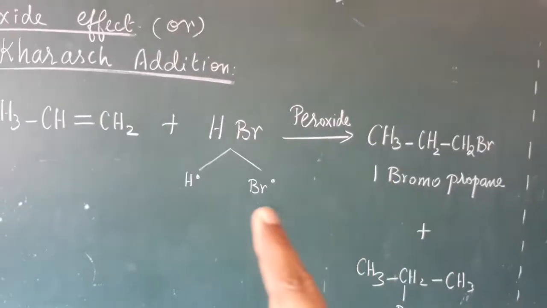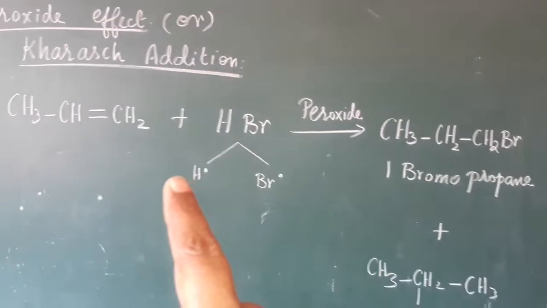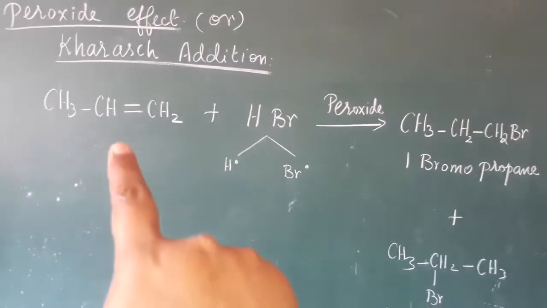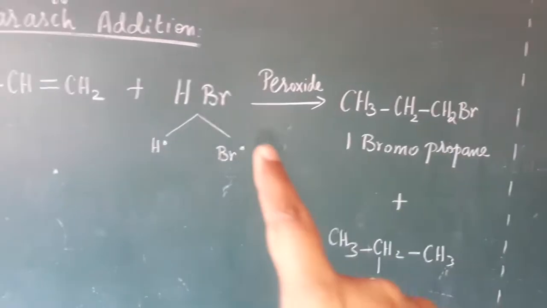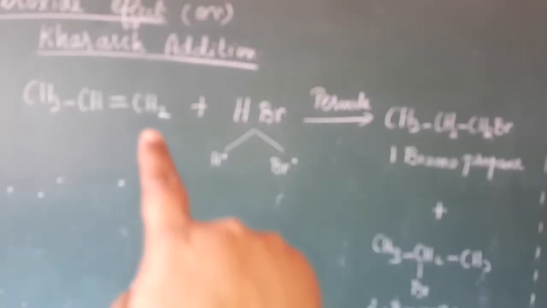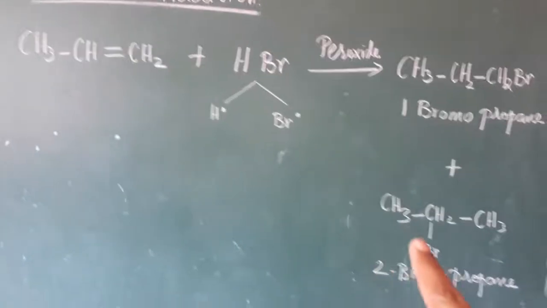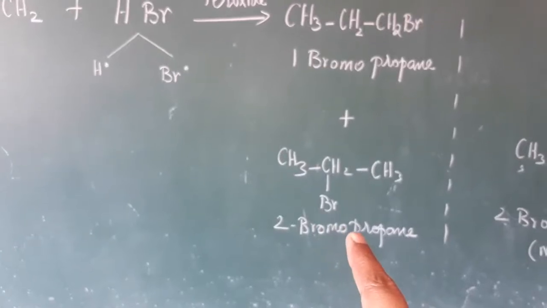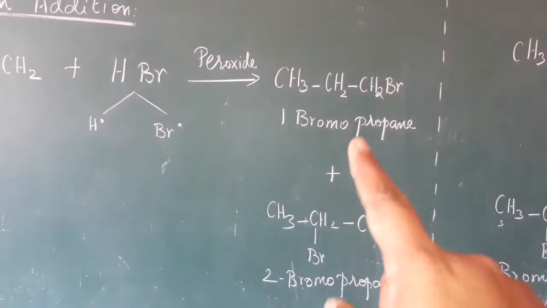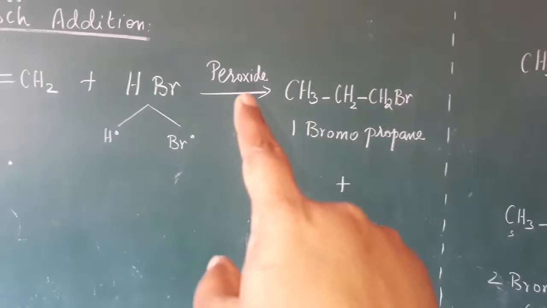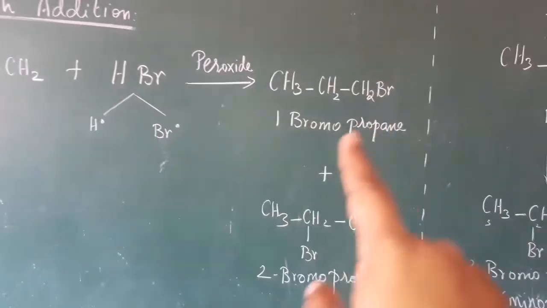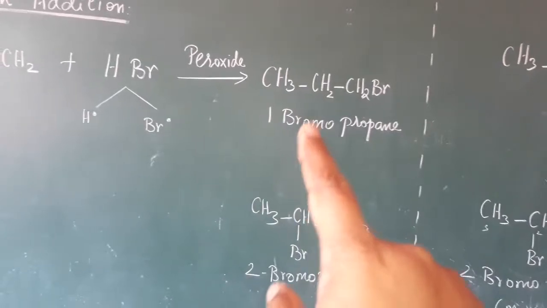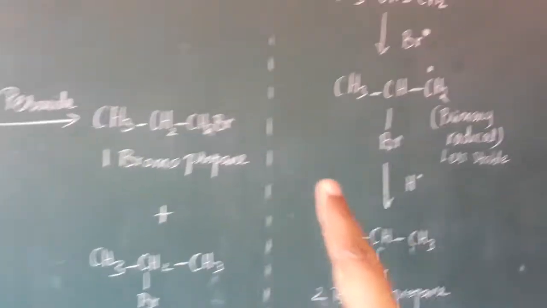Now suppose the H radical goes to the second carbon, we get 1-bromopropane, and if the H goes to the first carbon, we get 2-bromopropane. But which one is major here? In the presence of peroxide, we get 1-bromopropane as the major product. Why? What is the reason behind that? Let us see